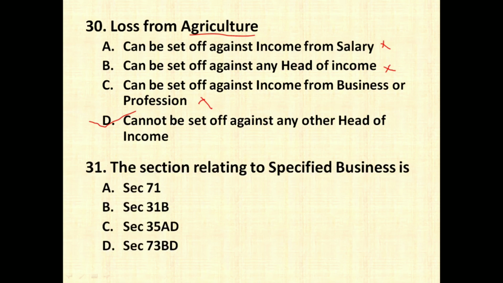The next question is: the section relating to specified business is. Right, friends, what is specified business? Specified business is nothing but some specified businesses given by your Income Tax Act. For example, if you are having a warehouse for agriculture storage, or a hospital with 100 beds, or a 2-star hotel, there are some lists which are coming under specified business. So if you are owning that, then it comes under specified business. So the specified business section is 35AD, right, friends? So under Section 35AD of Income Tax Act 1961, they give you the things about specified business.